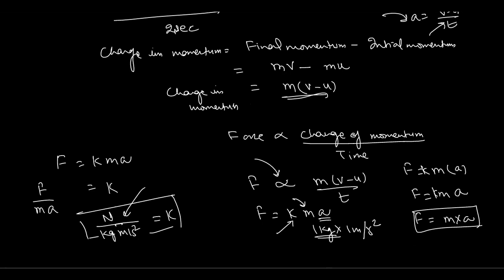When you have a 1 kg object and its acceleration is 1 meter per second square, the force acting on it is 1 Newton. We observed that experimentally.